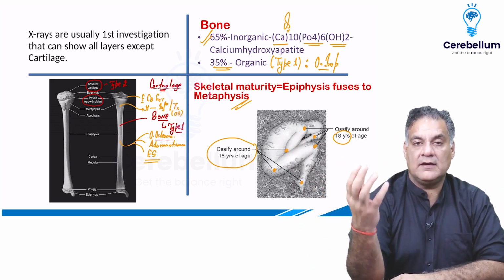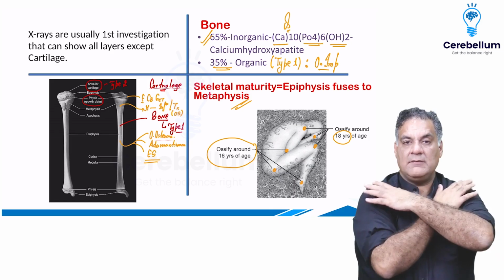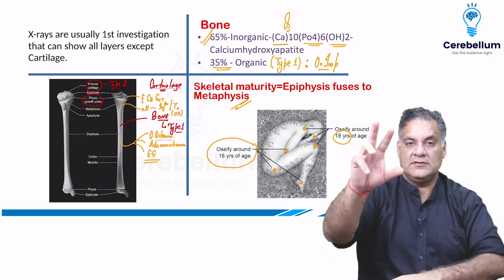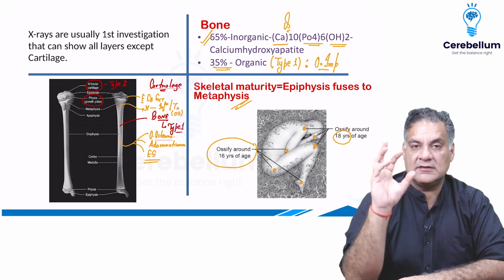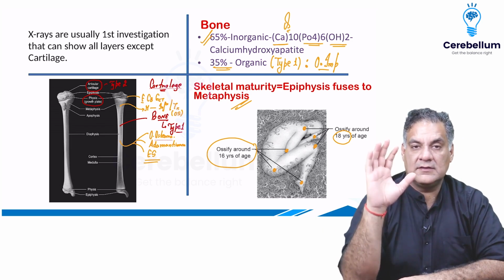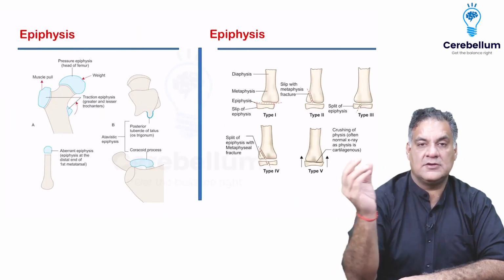So this is how you remember: when you become mature, you take the responsibility of the family on your shoulders and you stand on your knees. So these two joints ossify at the age of 18, the ossification centers fuse and the longitudinal growth ceases. This is very, very important to know about skeletal maturity.